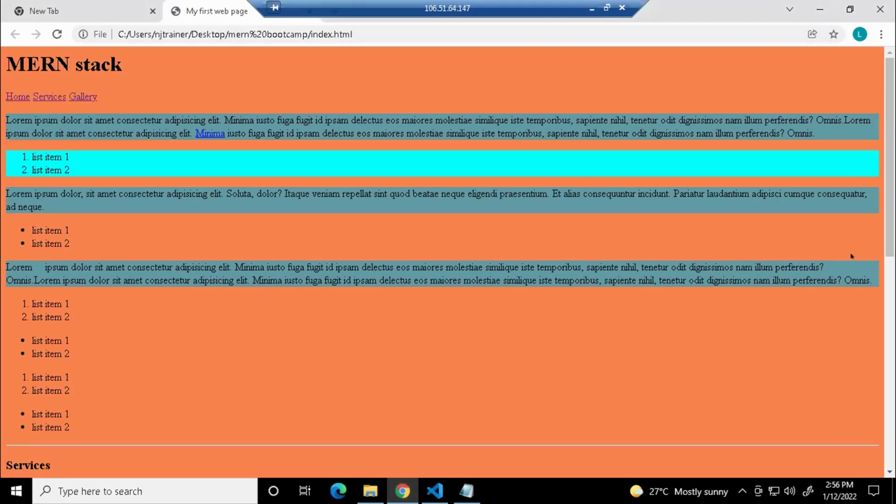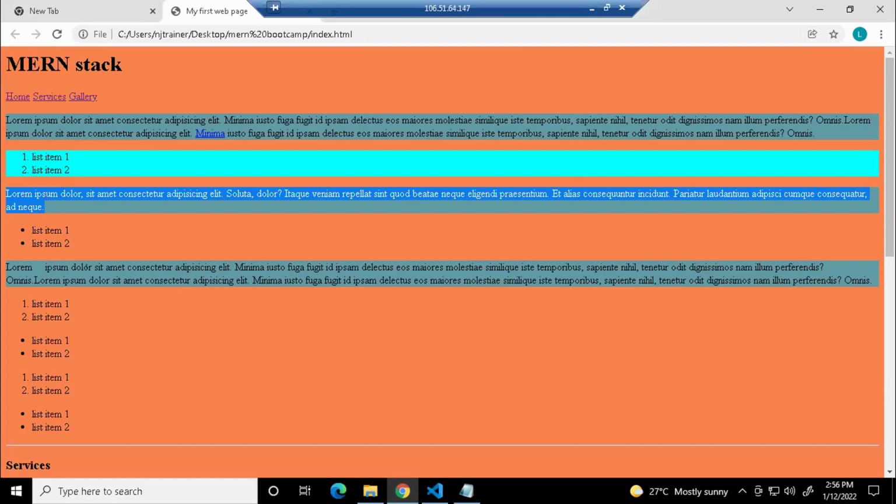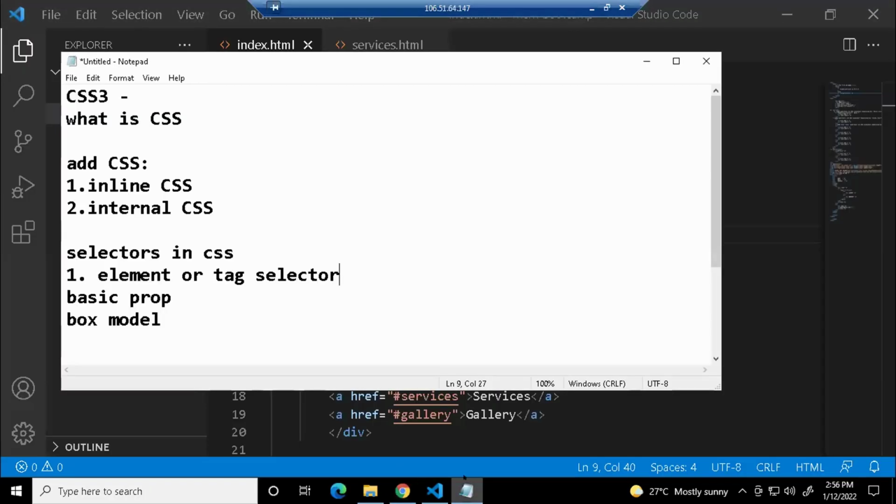Now what is the next scenario? What is the next requirement I asked you for? I asked that I want any one of these paragraphs with a different color. In that case we'll be using different selectors. One is an ID selector, the other one is a class selector. Yes, you're right. So class selector and ID selector we are going to use.